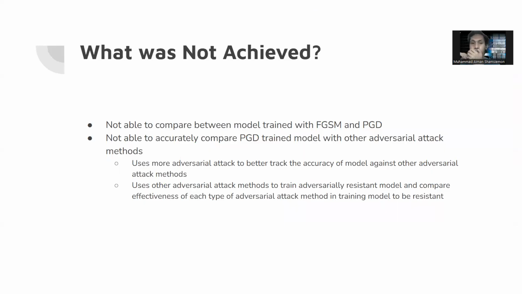So in the future, these are the things that I wasn't able to do. I wasn't able to definitively compare between models trained with FGSM and PGD. So in the future, definitely more work should be placed into comparing the FGSM and PGD, comparing how models trained with random initialization affect their effectiveness against adversarially generated examples, and so on.